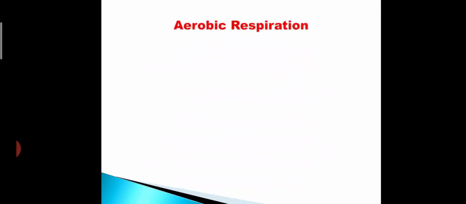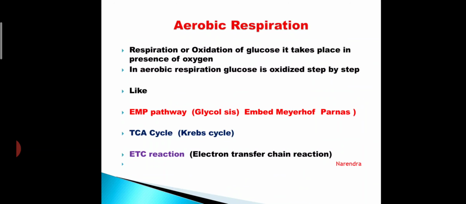Then aerobic respiration: respiration or oxidation of glucose that takes place in the presence of oxygen is called aerobic respiration, and in aerobic respiration glucose is oxidized step by step.